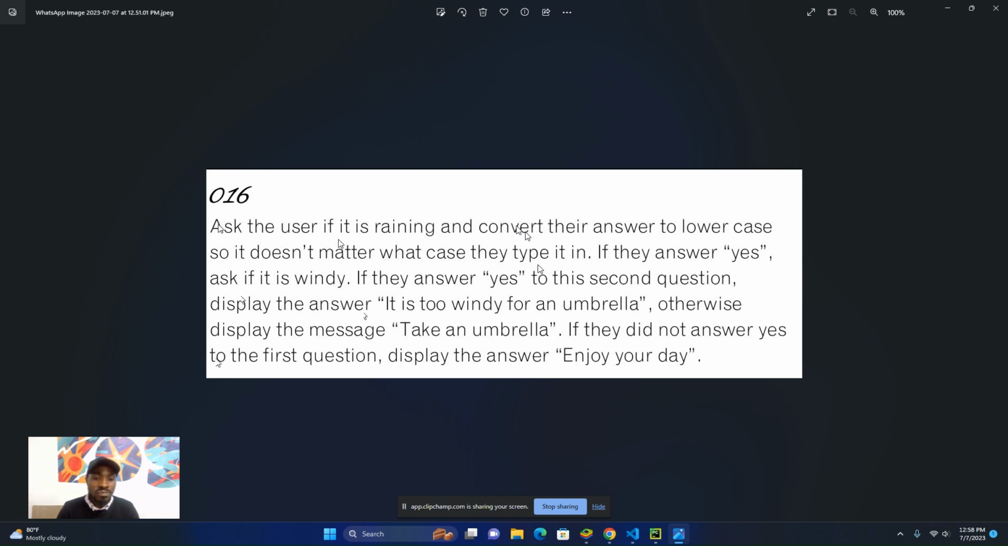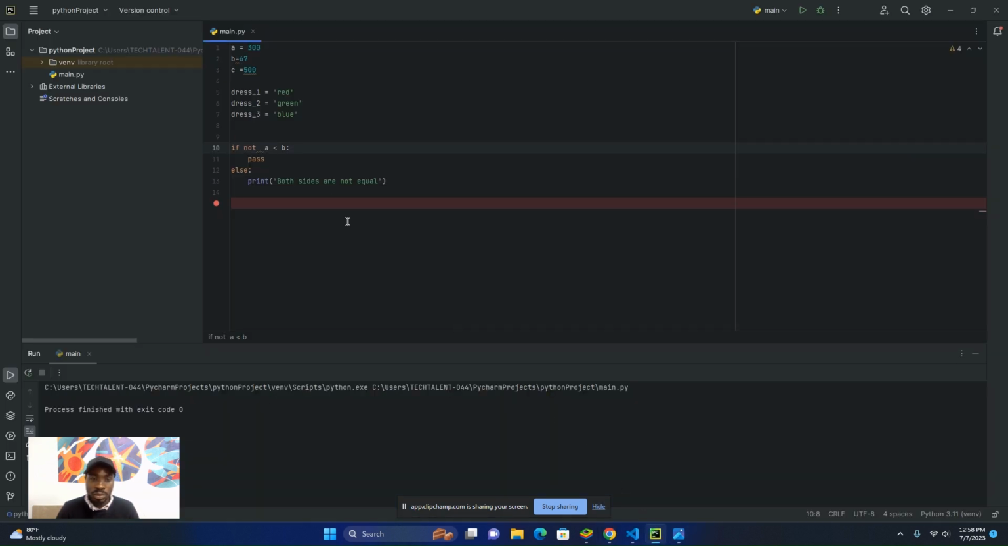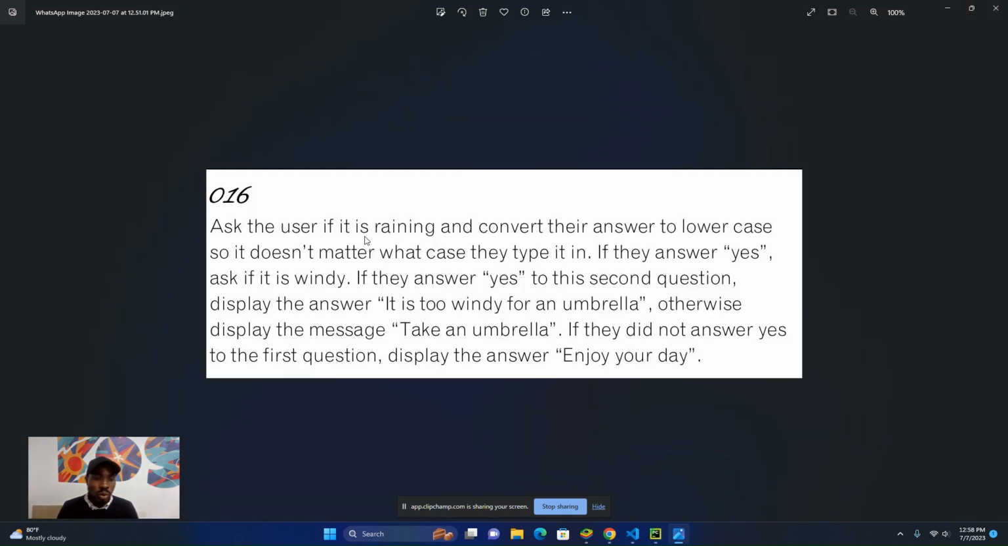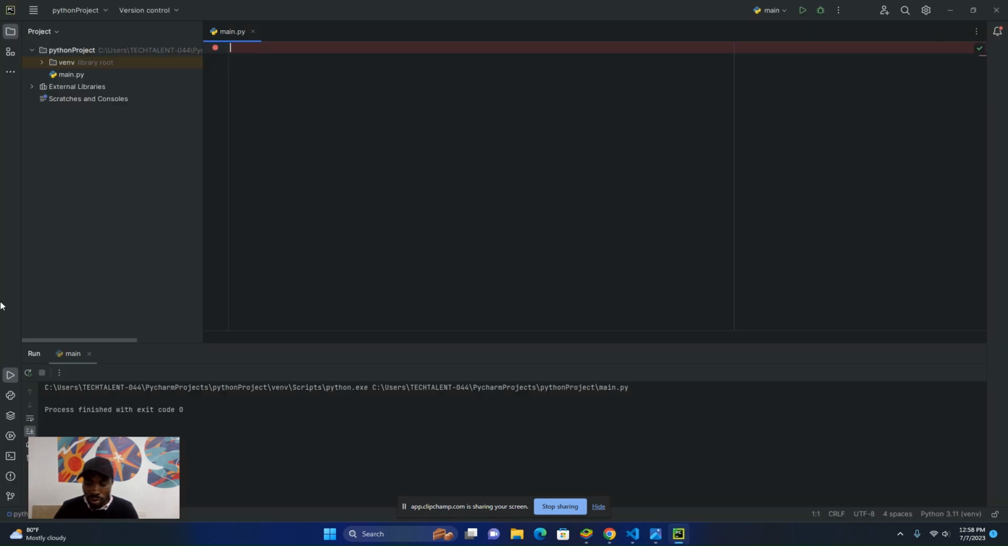Now, that is, if they answer no to the first if statement, that is the first condition, which is to ask the user if it is raining or sunny. So let's go back to our PyCharm and see how we can tackle this problem. I'm going to clean all this. The first thing we are asked to do is to ask the user if it is raining. Are you getting it? So here I'm going to ask my user if it is raining or not raining, with an input.